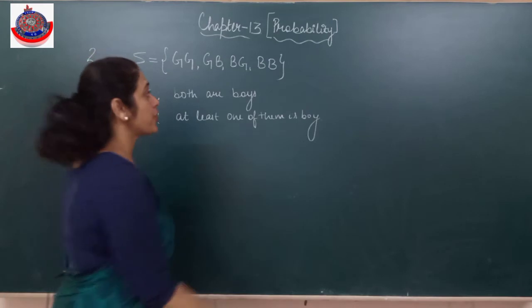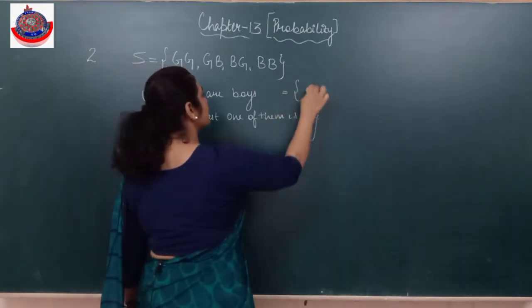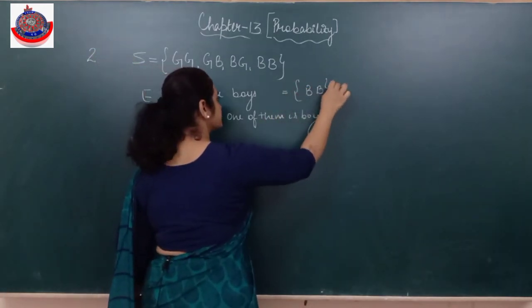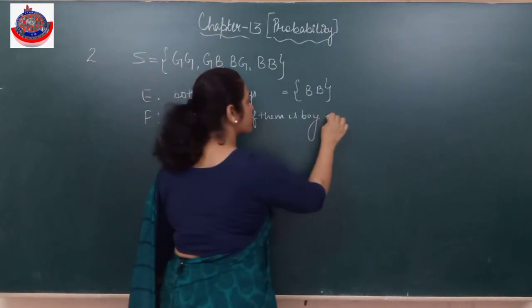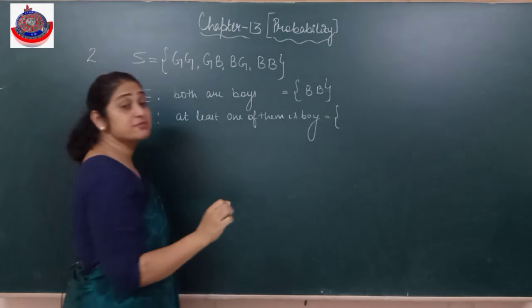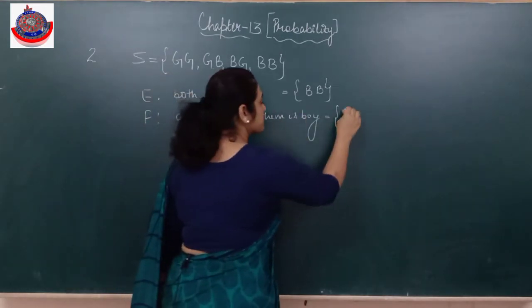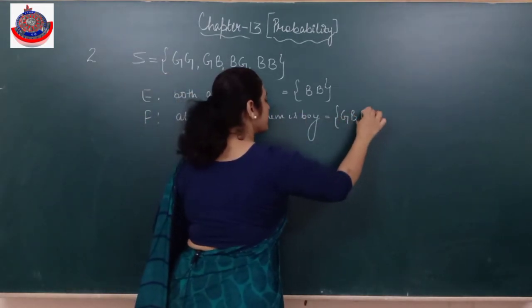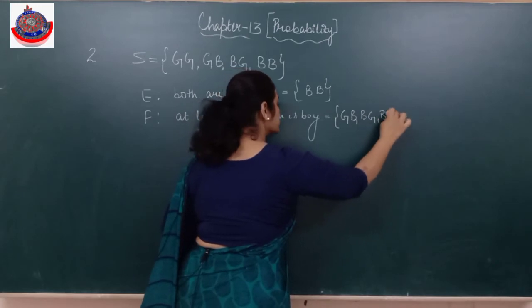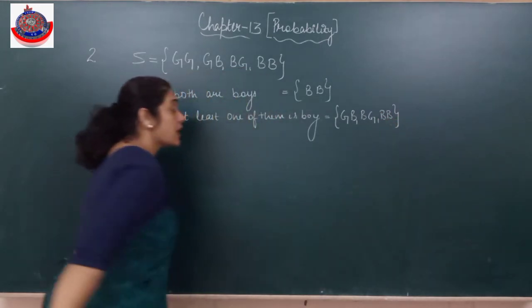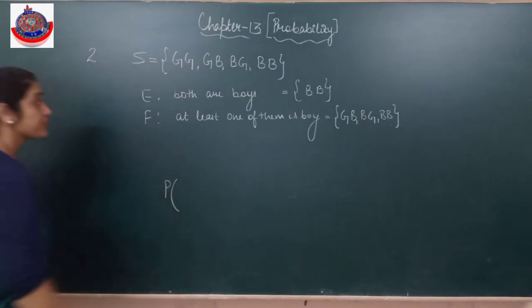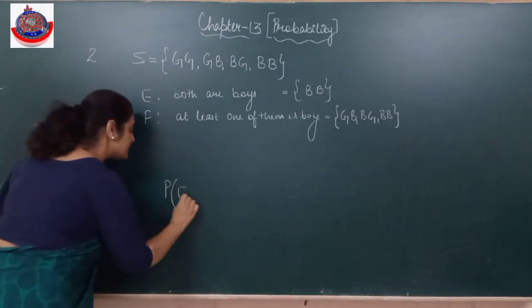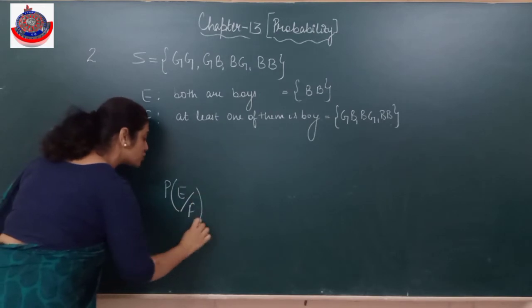Let's write the sample points in this first of all. Both are boys. Both are boys means only one. Clear? At least one of them is boy. At least मतलब कम से कम एक. So it can be a girl boy, it can be a boy girl, or it can be both the boys. So now they're asking me to find out. पहले space छोड़ के लिख रही हूँ because आगे probably लिखेंगे. Says both are boys given that at least one of them is boy.